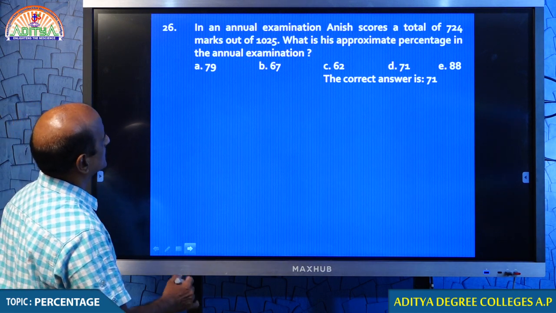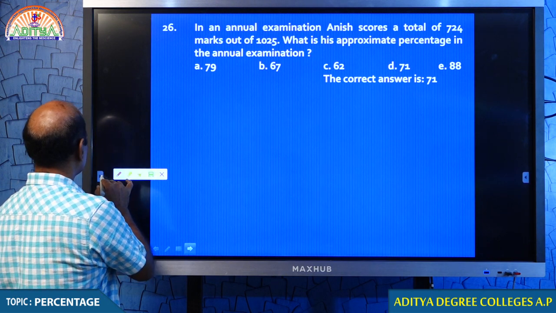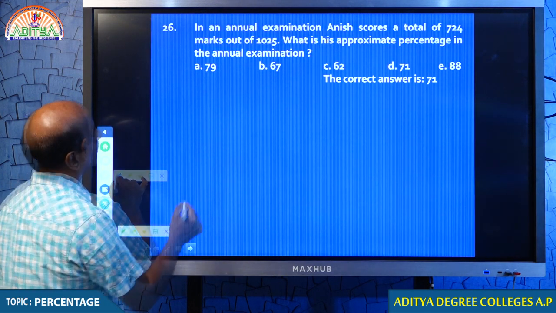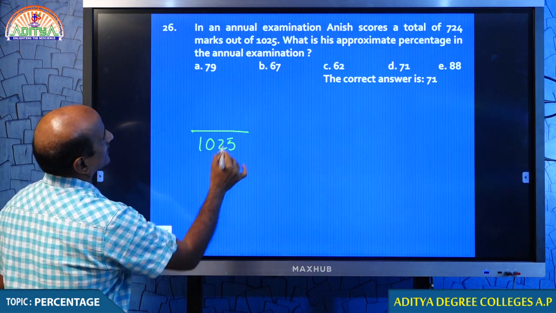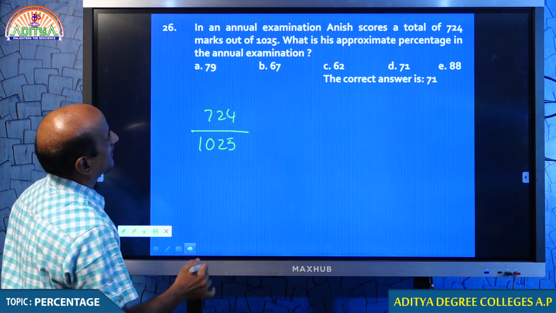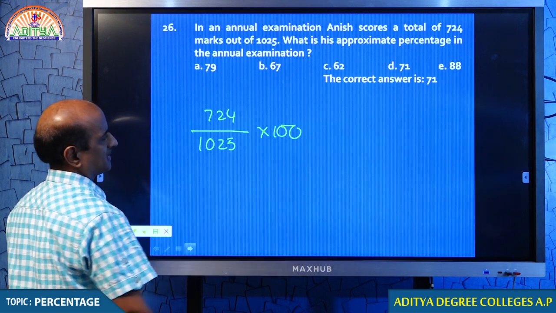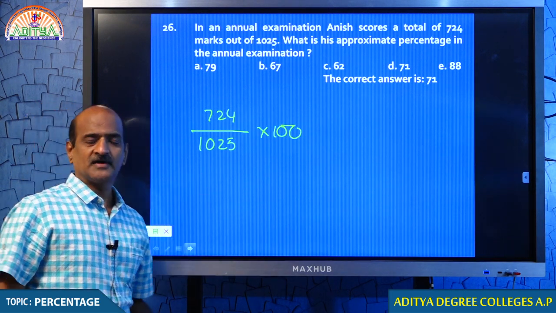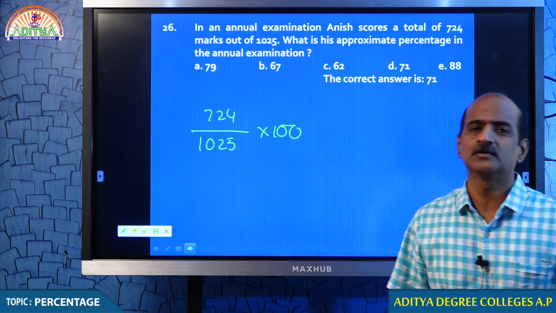26, you can do it, my dear students. You understand, my dear students, how we can do this question? Just look at that. Out of 1025, this particular person has got 724 marks, and if you want to get the same in percentage, you have to multiply the same by 100. 1025 is the total marks, 724 is the marks he secured.